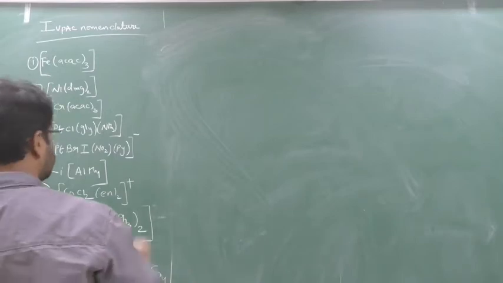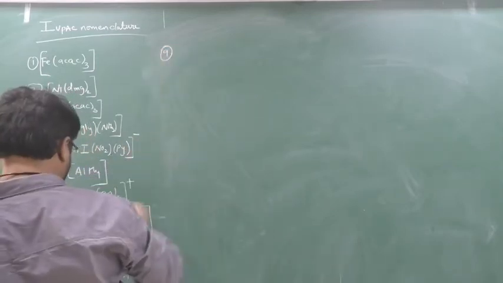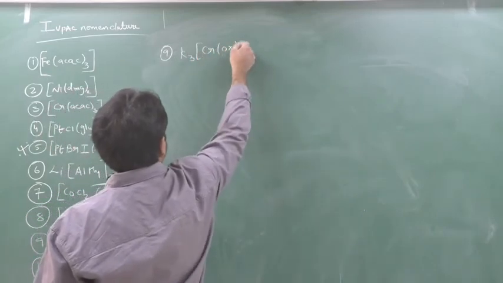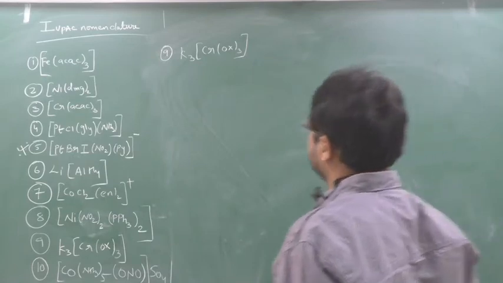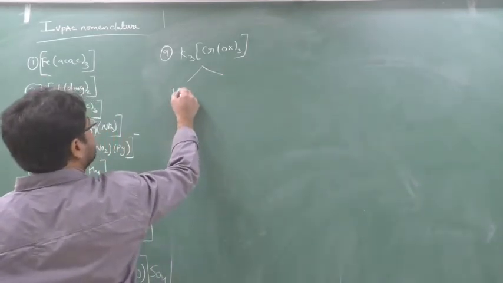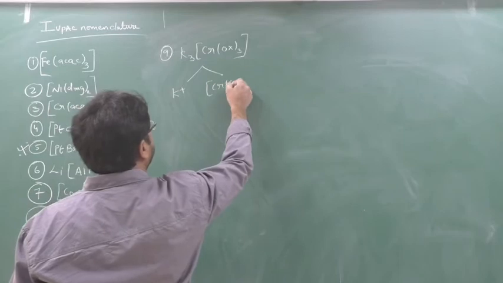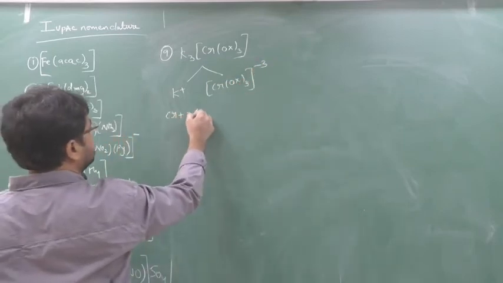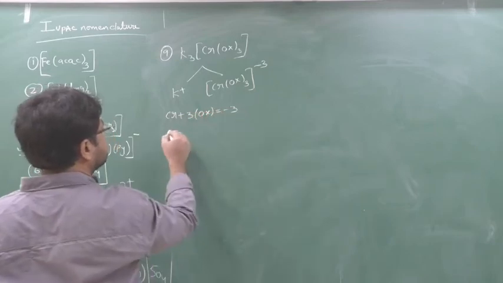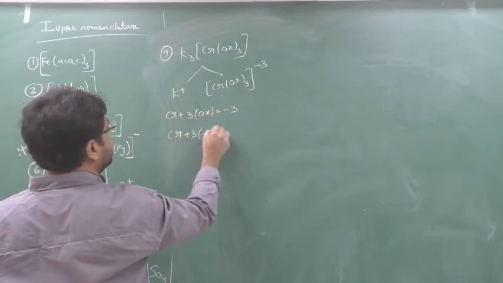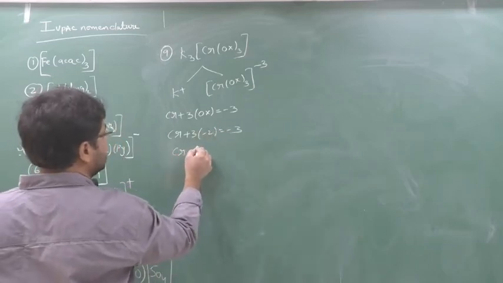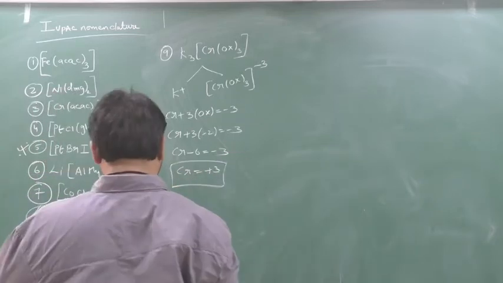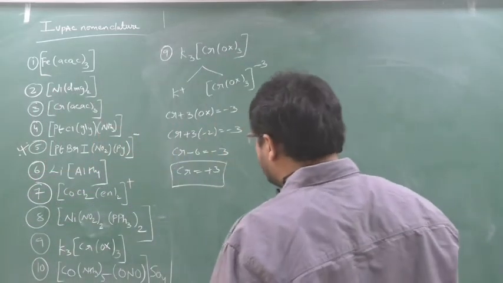So next will come is 9th. 9th is what? K3[Cr(ox)3]. Yes or no? So split it. We'll get K plus and Cr(ox)3 minus 3. So Cr plus 3 into ox equal to minus 3. Cr plus 3 into minus 2 equal to minus 3. Cr minus 6 equal to minus 3. Cr equal to plus 3. Cr equal to what, beta? Plus 3. So what is the name?